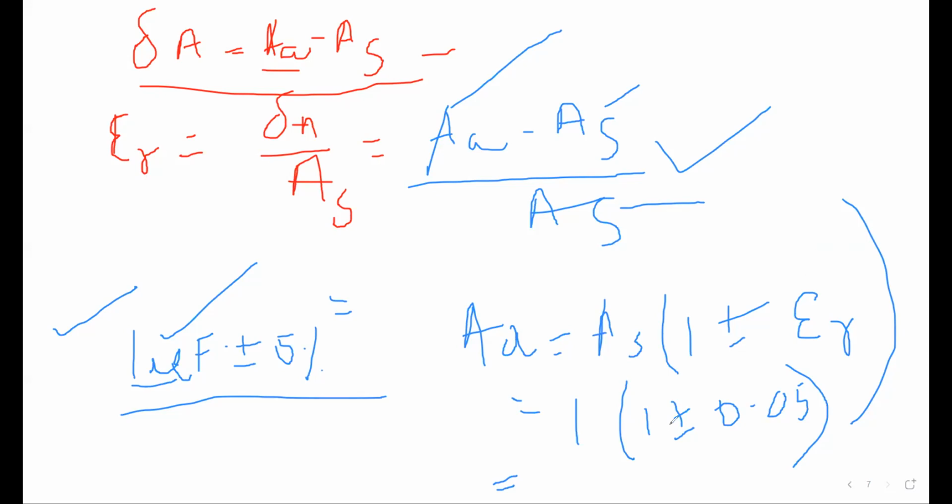It is 0.95 to 1.05, because I will take plus minus now. If we subtract, 1 minus 0.05, it becomes 0.95. And if I do the addition, it becomes 1.05 microfarad.